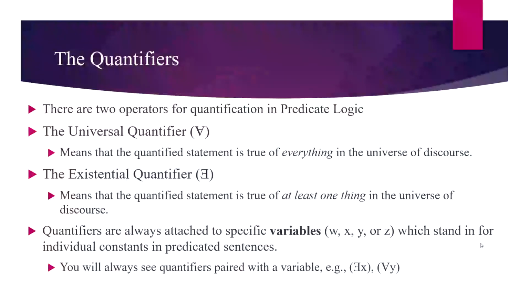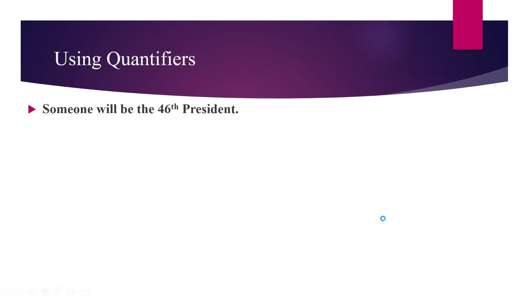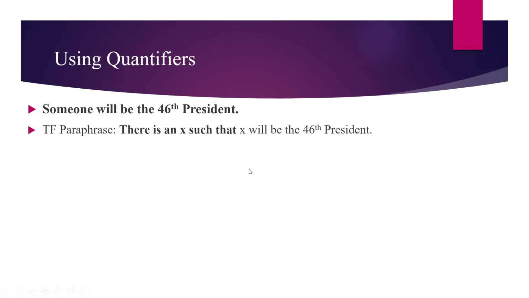Now let's work through those examples I introduced at the beginning of this lesson to see how symbolizing with quantifiers works. First, someone will be the 46th president. Here we have the expression someone. The use of someone is a really good indication that we should be using the existential quantifier, right? That there is some X that we're going to be talking about with the rest of this sentence. Anytime you see some as part of a sentence, you're usually safe to assume that it will be an existentially quantified sentence. So here's the truth functional paraphrase.